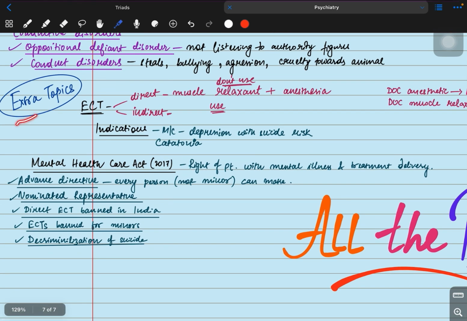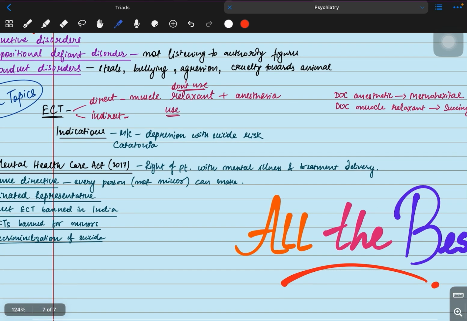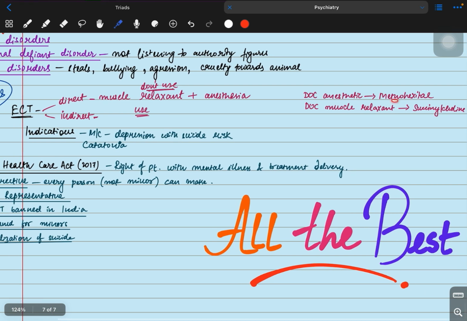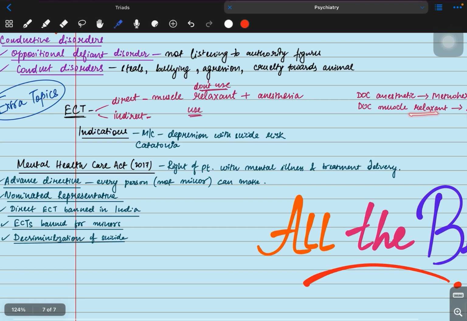Here are a few extra topics like electroconvulsive therapy. Electroconvulsive therapy can be direct or indirect. In direct, we don't use muscle relaxant or anesthesia. In indirect, we use muscle relaxant and anesthesia. What is the drug of choice anesthetic? It's methohexital. What is the drug of choice muscle relaxant? It's succinylcholine. What are the indications of electroconvulsive therapy? The most common is depression with suicide risk, and also catatonia.